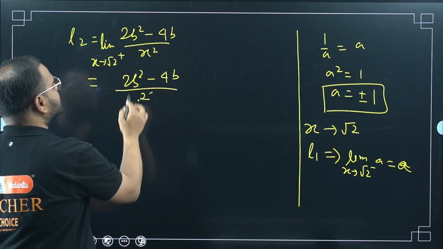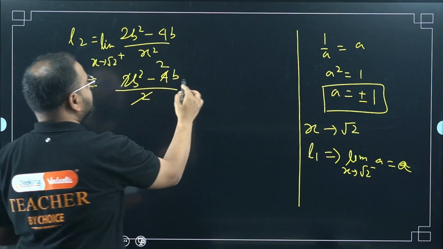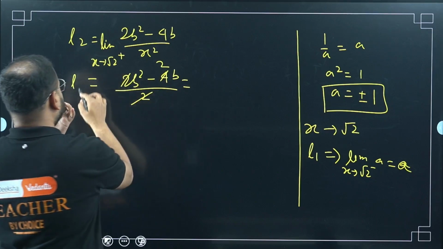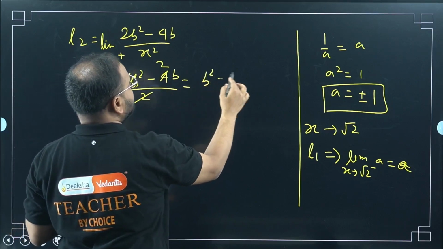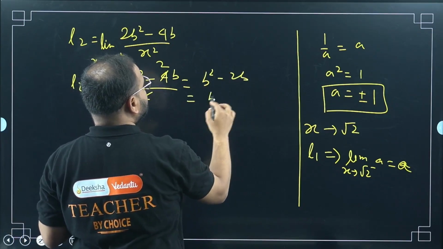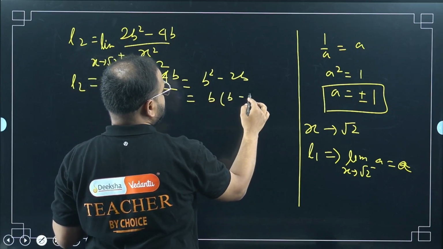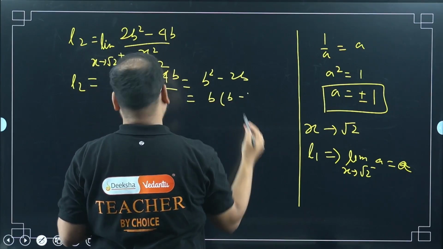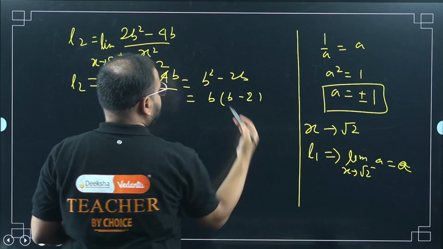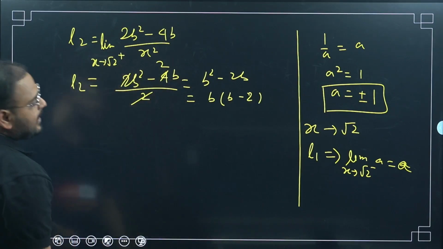Now cancel this 2 with 2 times. What do I get? This L2 is b square minus 2b, right? Simplify this as b times of b minus 2. Okay, that's L2. What is my L1?